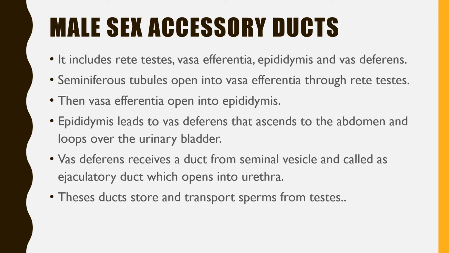We call that duct the ejaculatory duct. So the duct from the seminal vesicle opens into the vas deferens, and combined they form the ejaculatory duct, and this ejaculatory duct will open into the urethra.